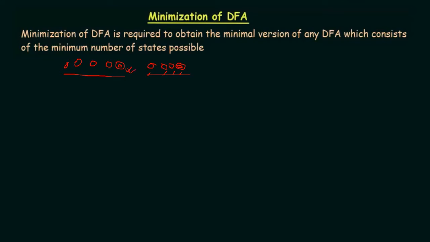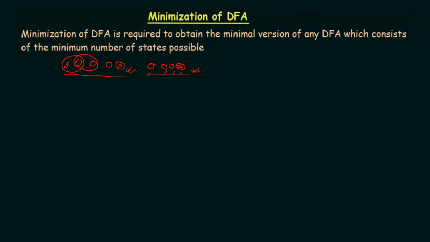Okay, because if you are thinking about a process that takes less time than another process that takes more time, obviously the process that takes less time is going to be accepted. So for this reason we need to minimize the particular DFA. So how can you minimize the DFA? You just find the similar or relevant states and combine them together, and then you draw the transition diagram accordingly, and you find what the ultimate solution is.